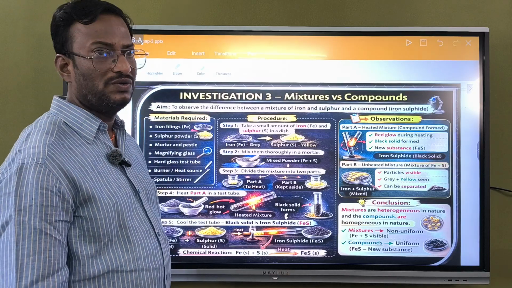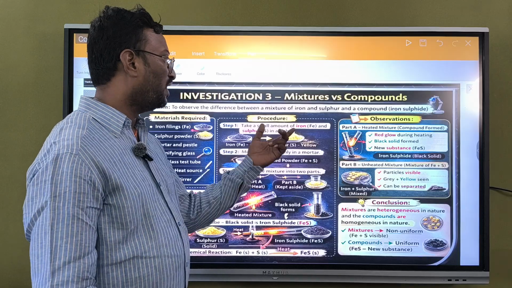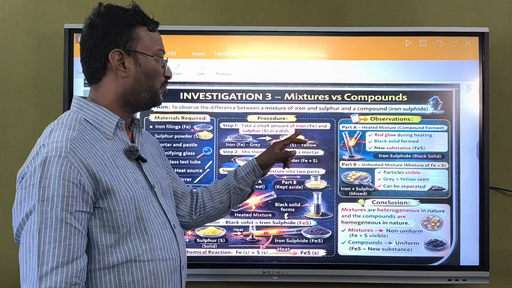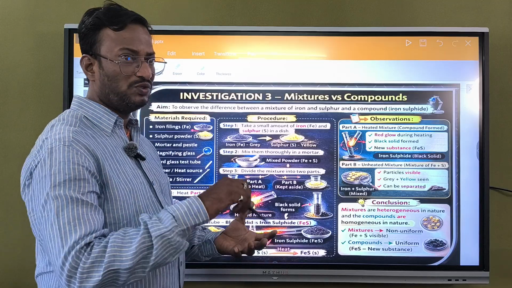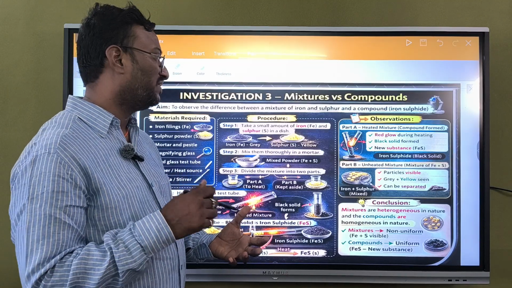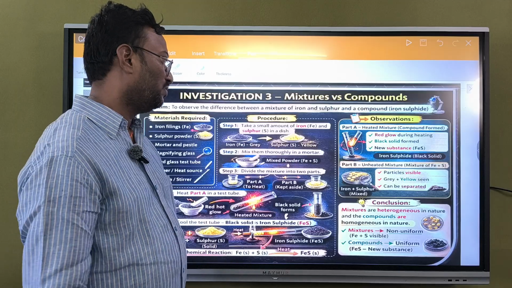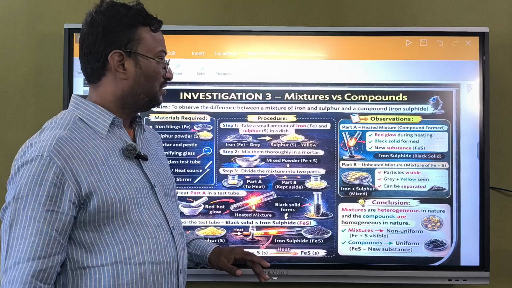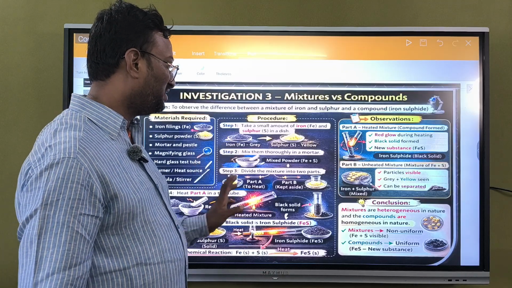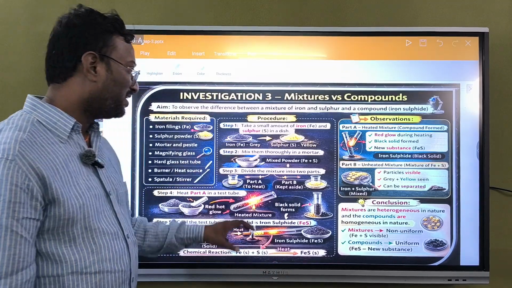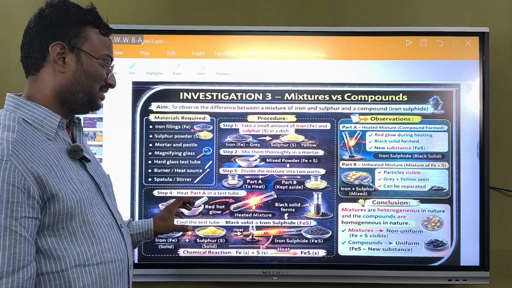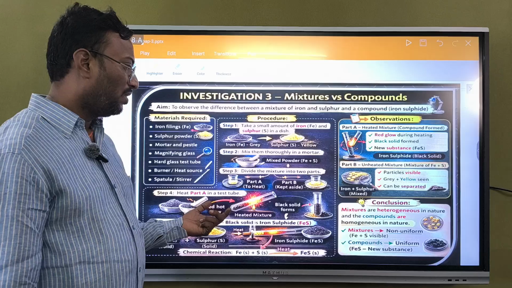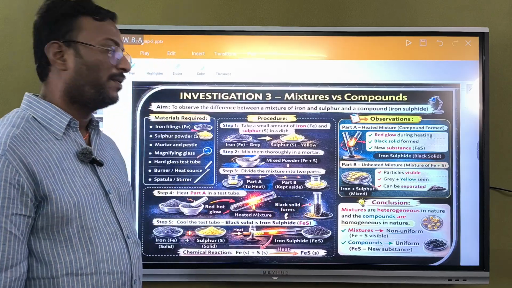See what we have to do. First take a small amount of iron and sulfur. Iron will be grey in color, sulfur will be yellow in color, and mix both of them thoroughly in a small bowl. After mixing it, divide the mixture into 2 parts. Take 1 part and heat it. If you heat it, you will get a red hot glow and a black solid will be formed.